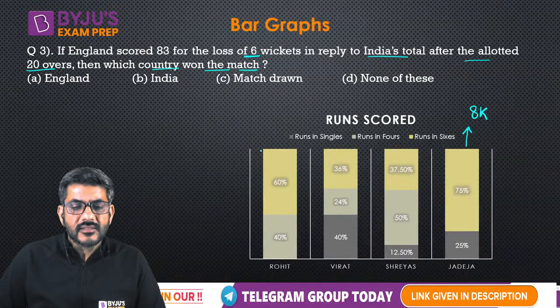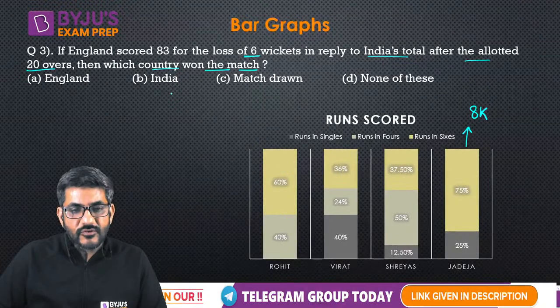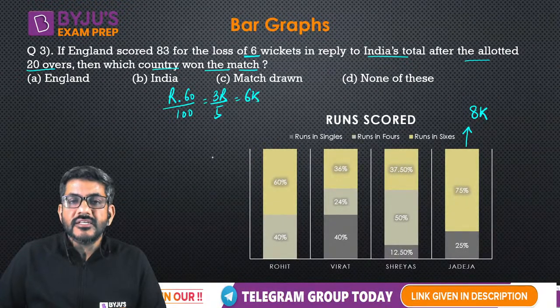जैसे रोहित के लिए बात करता हूं, Rohit scored 60% of the runs in sixes. So if Rohit score is R, 60% of that is in sixes. That means 3R by 5 should be a multiple of 6.